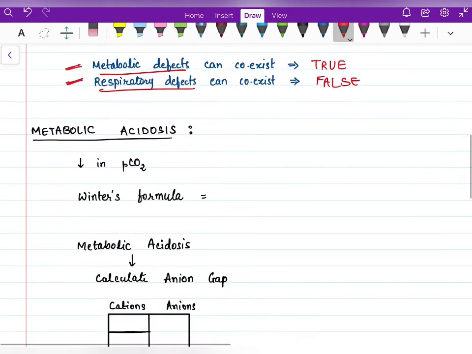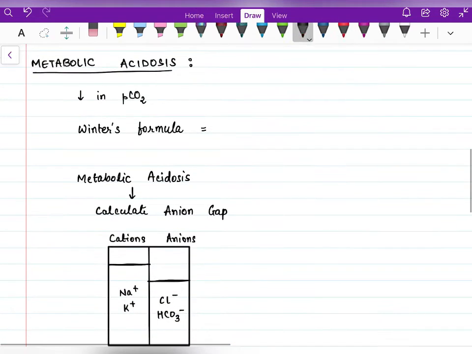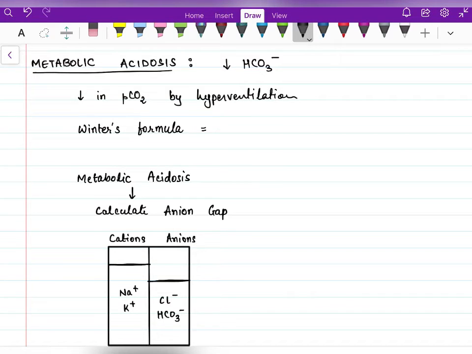Now coming to our main topic of this video, that is metabolic acidosis. As we saw, metabolic acidosis is because of a decrease in bicarbonate concentration in the body. So the body will try to reduce PCO2 by hyperventilation. Now, how will we know whether the body has compensated for this acidosis or not? We calculate the expected PCO2 concentration by a formula called Winter's formula. So what is Winter's formula?